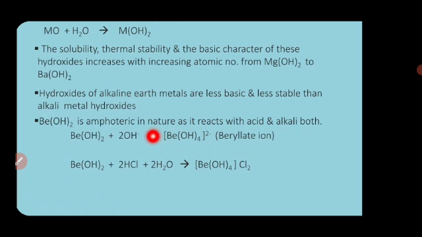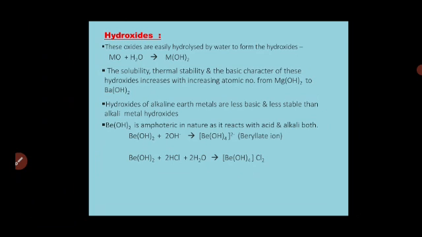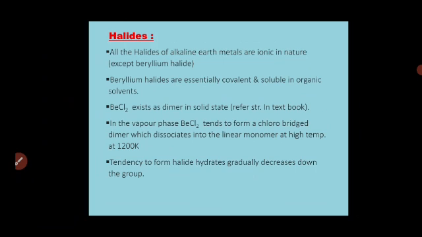Whereas when beryllium hydroxide reacts with aqueous hydrochloric acid, it again forms a complex compound, [Be(OH)4]Cl2. This shows it reacts with both acid and alkali, that is, amphoteric nature.